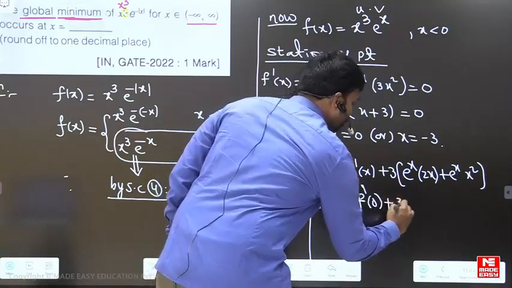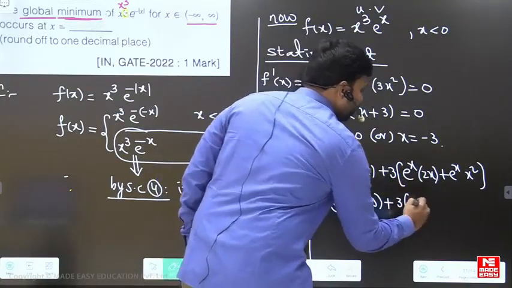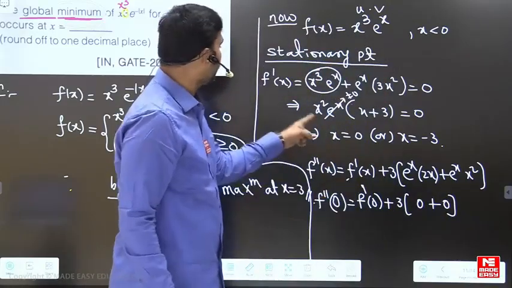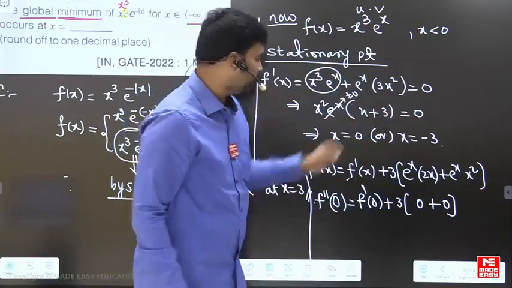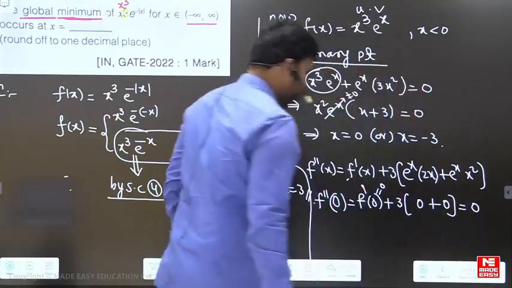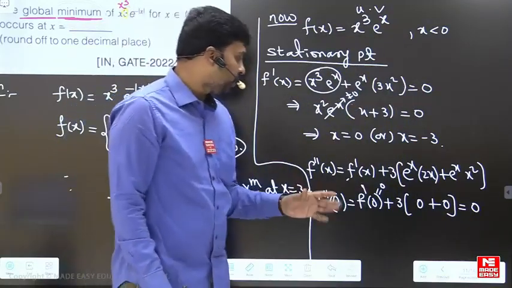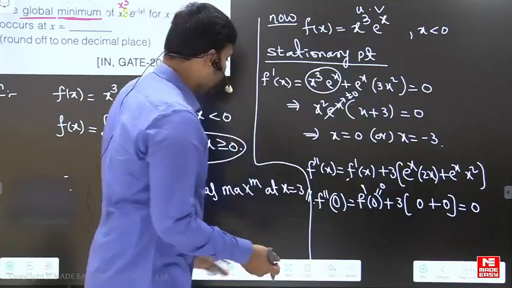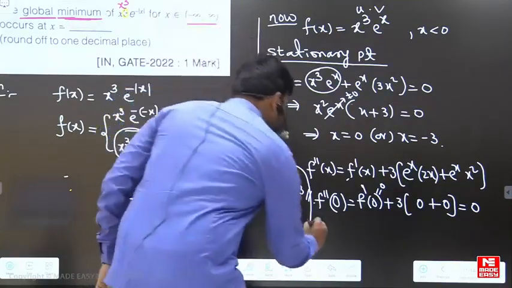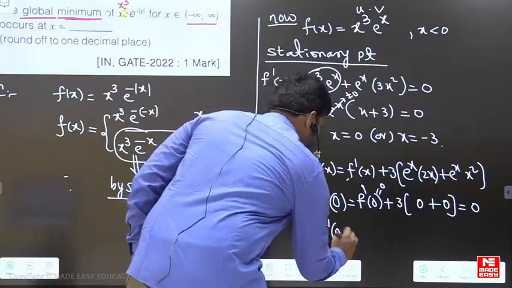f dash of 0 plus 3 times, this is 0 plus 0, right? So then this will go. f dash of 0 is what? f dash of 0 is already 0. So this is equal to 0. So therefore this is 0, right? So at 0 we are unable to get anything here. So we have to go for f triple dash, right? So let's go for f triple dash of 0.